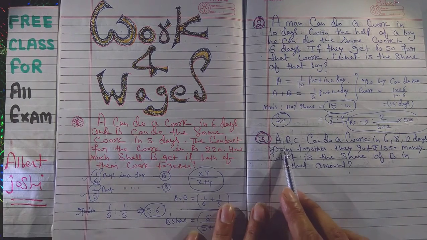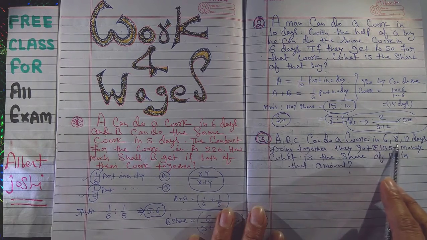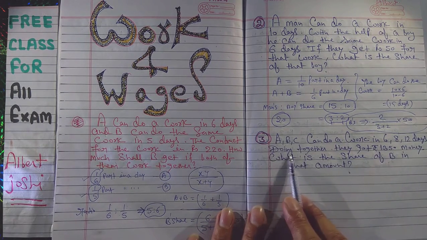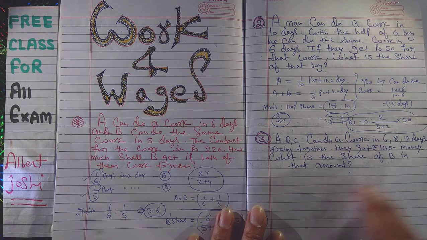Now the next question: there are 3 people A, B, C who can do a work in 6, 8 and 12 days respectively, working together. Okay, they got 1350 money. What is the share of B? Very simple.